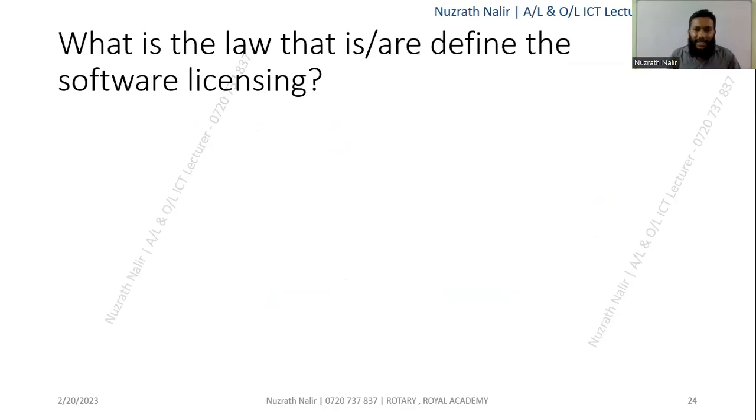So what is the law that defines software licensing? Look at this: even with proprietary software and open source software, if you do not have any kind of law or law enforcement, if there are no certain criteria to take action against persons, and illegal activities are happening in the software industry, it will be the worst case. They can't take action against them if you do not have any kind of law. But here we have a copyright law.